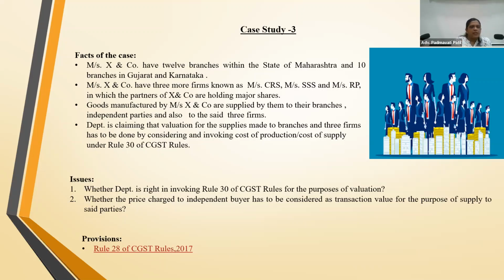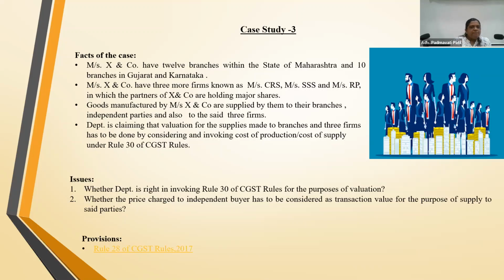So I would like to compare this with the transfer pricing under income tax, because actually when the parties are related, it's not at arm's length. And in that case, the transaction value is always doubted. It's always less than. It's not doubted. You can say subject to some condition. In this case study, I think if you are supplying to independent parties, the value will be much higher.